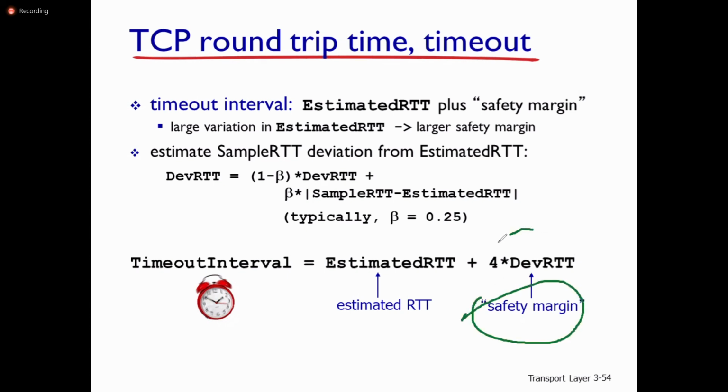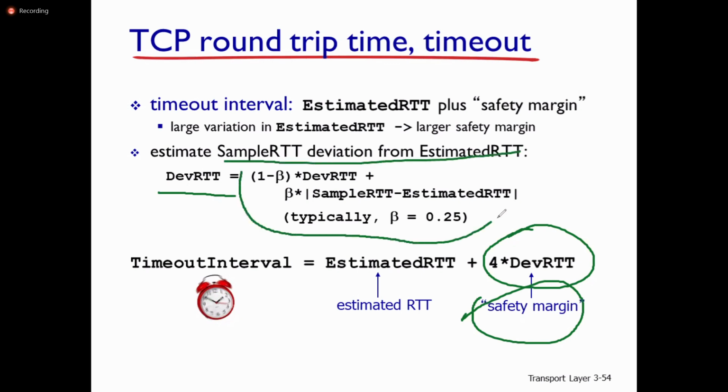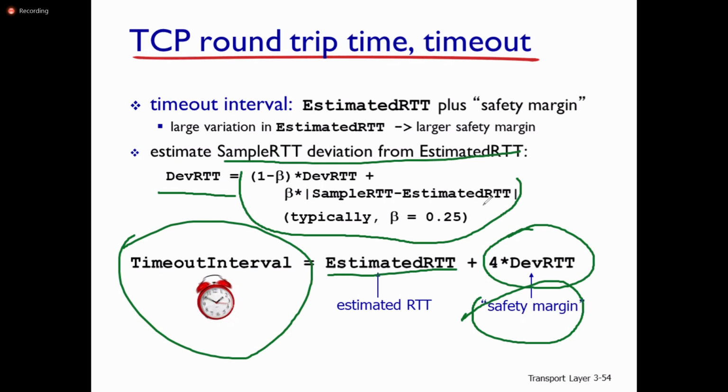DevRTT is the deviation of sample RTT from estimated RTT, which is expressed in terms of beta. So finally the timeout interval in TCP is estimated RTT plus the safety margin.